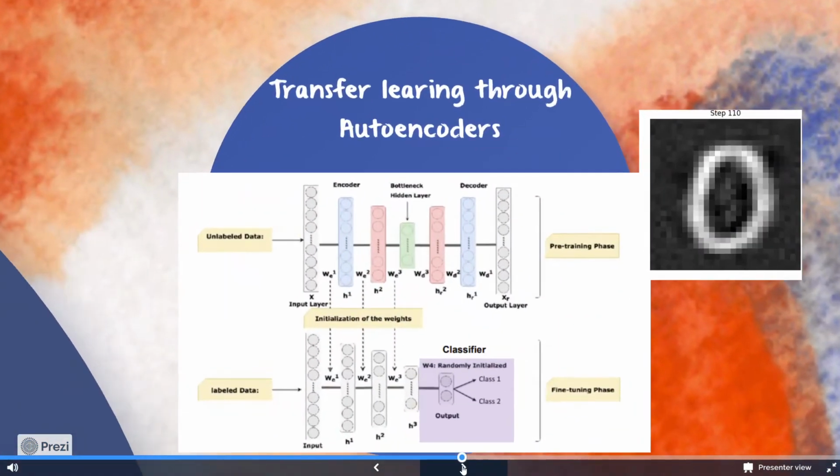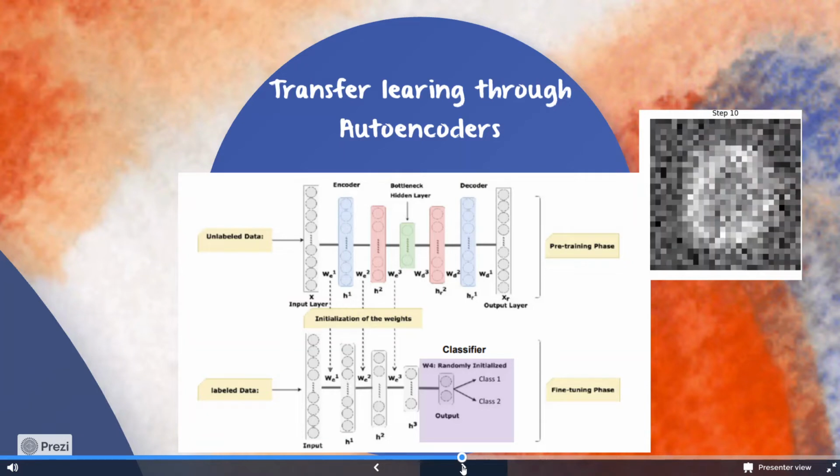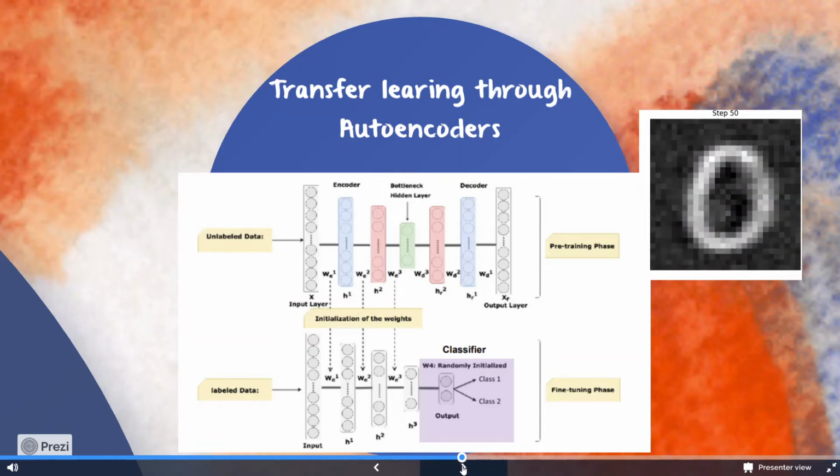Our idea was to use transfer learning through autoencoders. Autoencoders are known to reconstruct images, and in the process they can learn valuable features and meaningful representations of images as they compress them down to a lower dimensional space. And the pre-trained weights from the encoder part of the autoencoder added with the classifier could form our feed-forward network to classify our images.